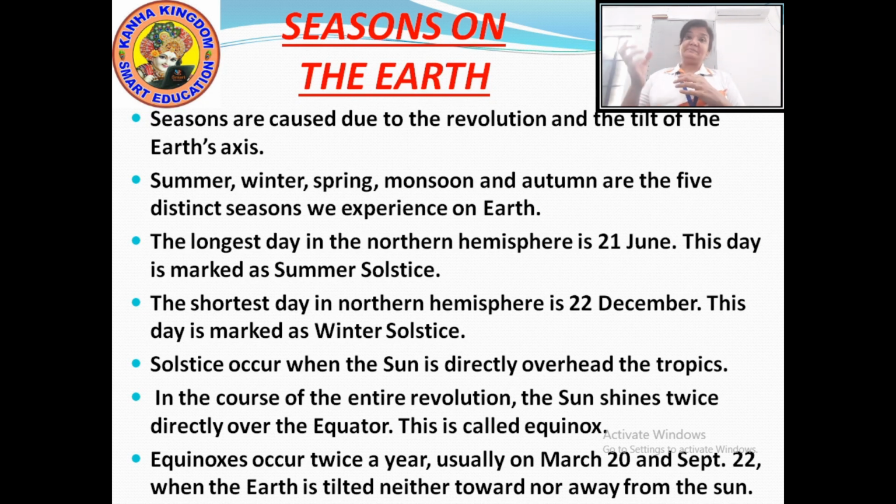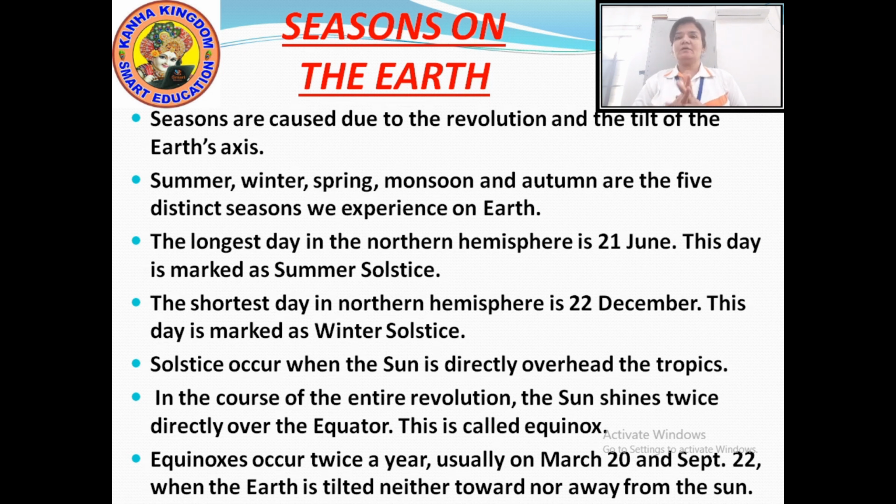It occurs on March 20th and September 22nd. Okay? And this happens when the earth is tilted neither toward nor away from the sun.